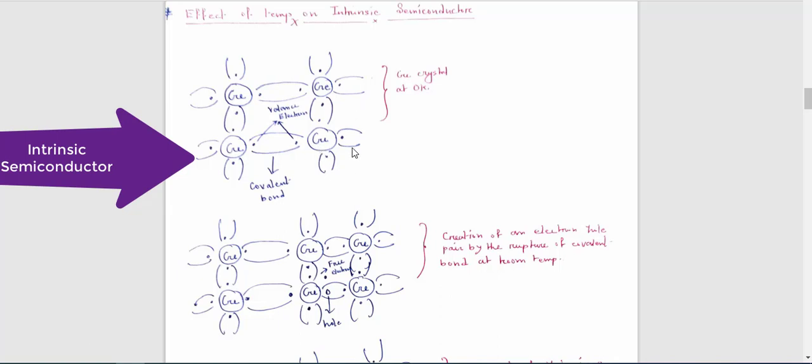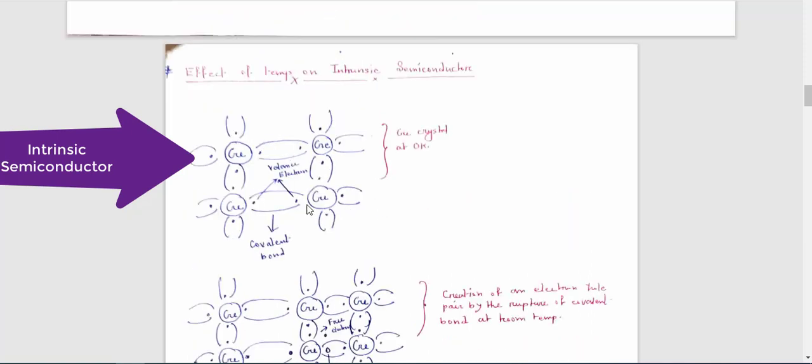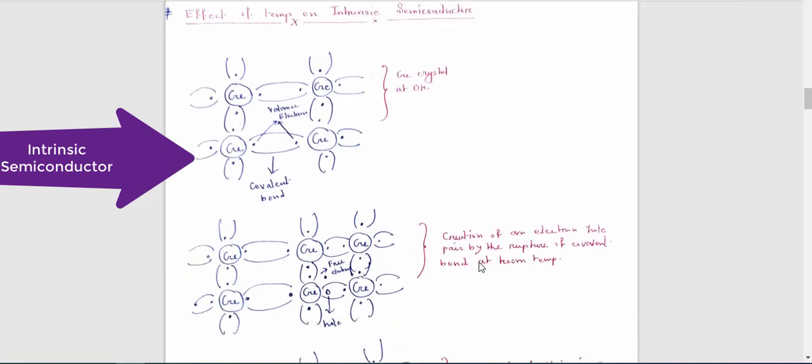Now come to the point: if you increase the temperature, then what happens? Here you have three figures, figure 1, figure 2, figure 3. Figure 1 is just the normal germanium crystal at 0 Kelvin. That means at 0 Kelvin, there is no free electron. Now if you increase the temperature, at first we have a valence electron. When this valence electron acquires some energy with the help of the increased temperature, it easily breaks this covalent bond, and when it breaks the covalent bond, it becomes free.